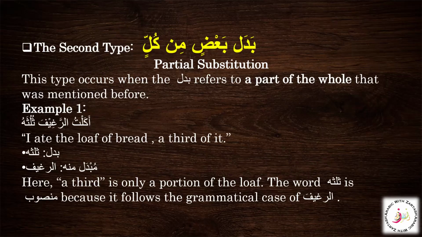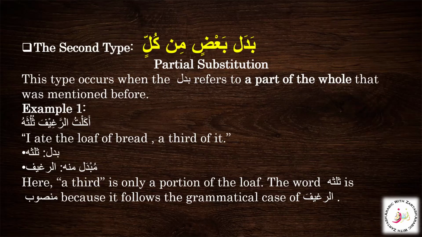Akaltu, we have already done the example. Akaltu rakifa sulusahu. Here you can see, I ate the loaf of the bread, a third of it. That means here the badal is sulusahu, and mubdal minhu is ragif. So here you can see a third is only a portion of the loaf, and the word sulusu is mansub because it follows the grammatical case of Ragifa. Here we can see this is mansub because this is the detail.